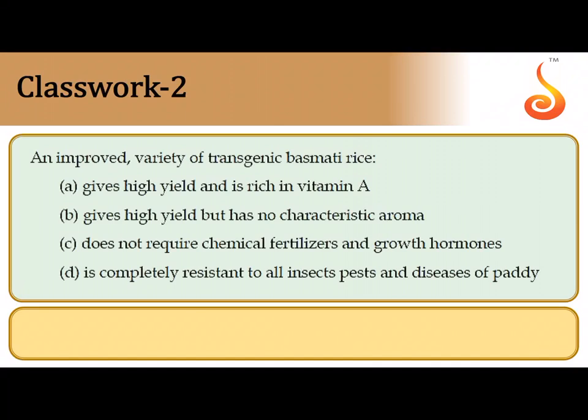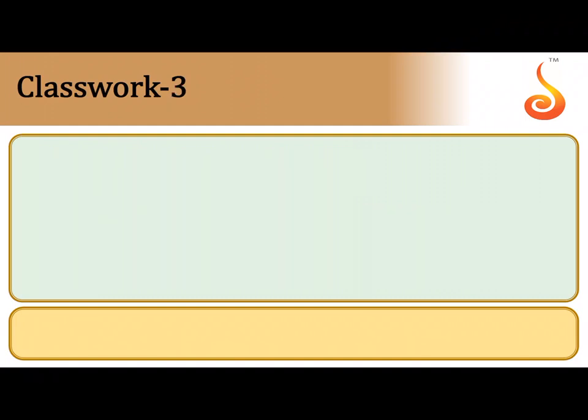The second question says an improved variety of transgenic basmati rice, similar to what we saw, that is golden rice. It gives a high yield and it is also rich in vitamin A. So it is fortified with vitamin A through genetic engineering. So the correct answer is option A.